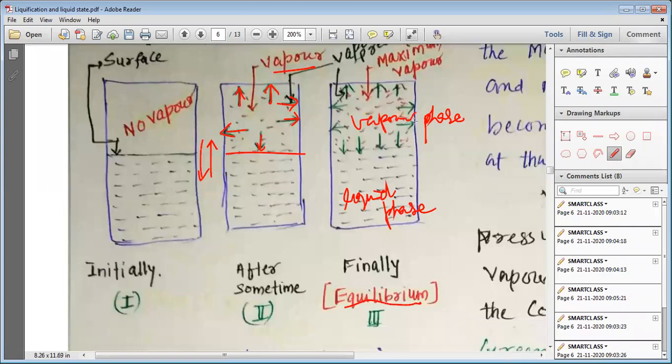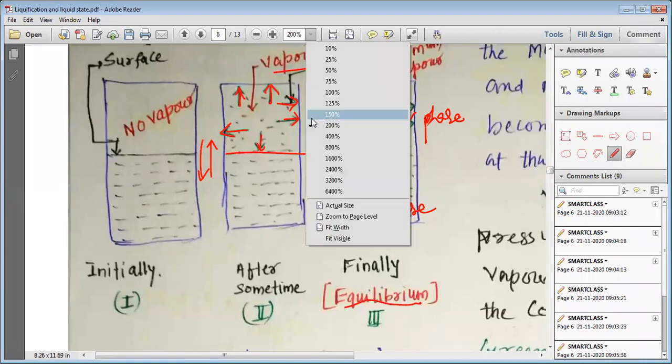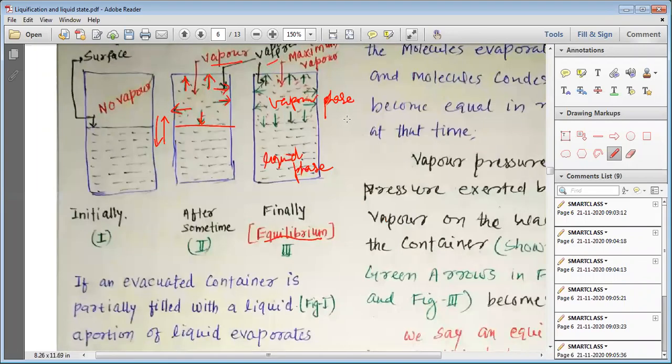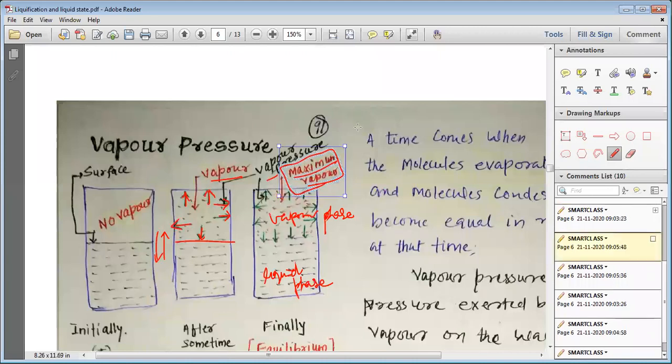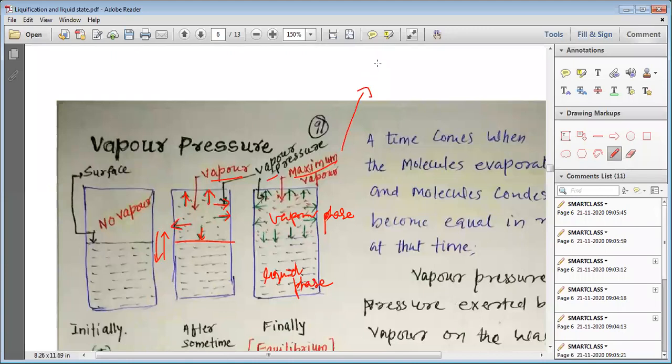As this equilibrium is established, the value of vapor pressure becomes constant. At that time the vapor pressure that we have is the maximum vapor pressure available. And as the vapor pressure is maximum, my dear students, this vapor pressure is known as the saturated vapor pressure.